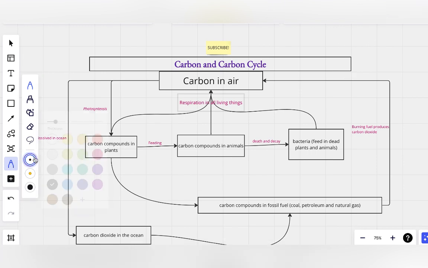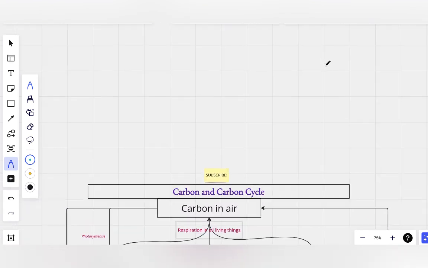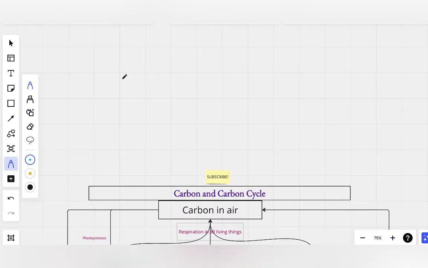Carbon is in the form of diamond, and it is also in the form of graphite. So carbon is found as a free element on the earth's crust in two forms: as diamond and as graphite.